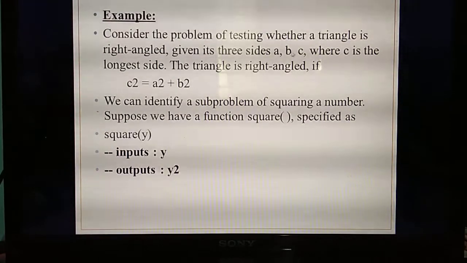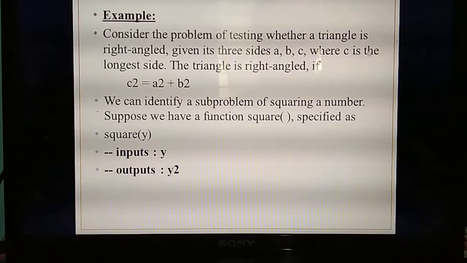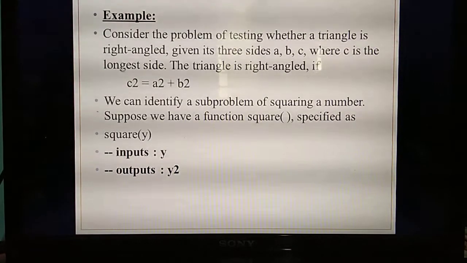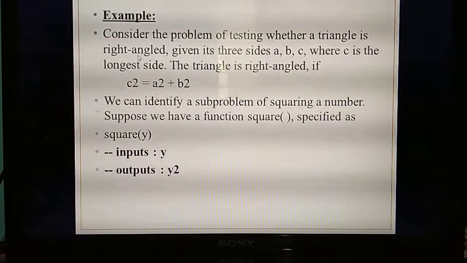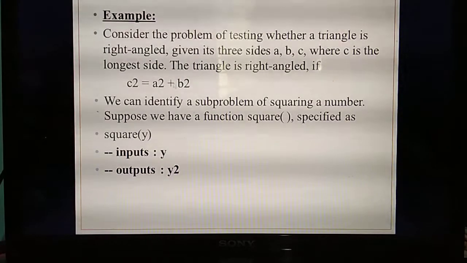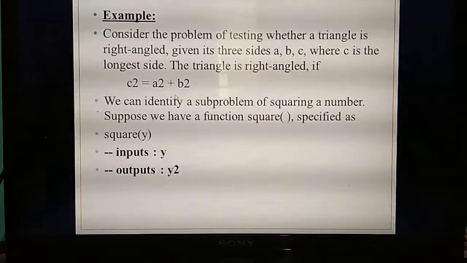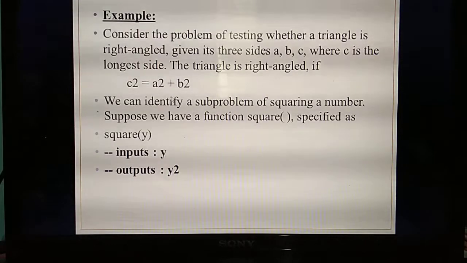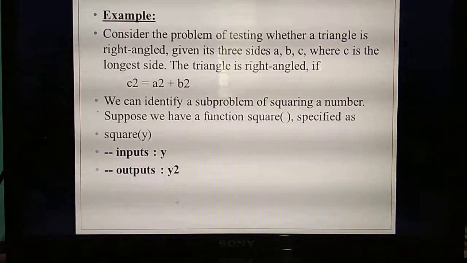So, 3 variables: a, b, c. Here the condition they have given is that c is the longest side. What's the formula for a right angle triangle? C square equal to a square plus b square. Okay, so here you are going to write the function for this problem.